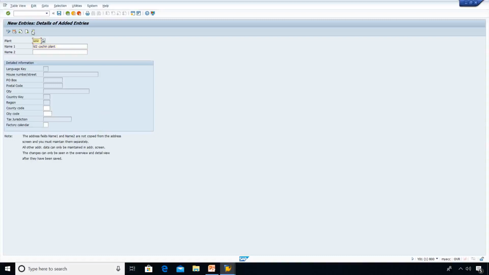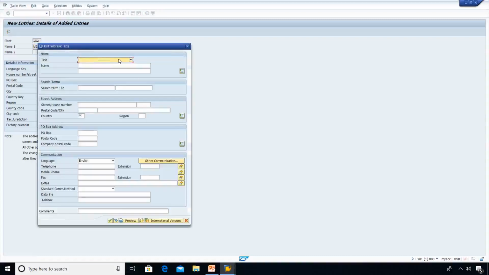Enter. Go to address and say company. Name I can give something like LD2 Cochin plant.